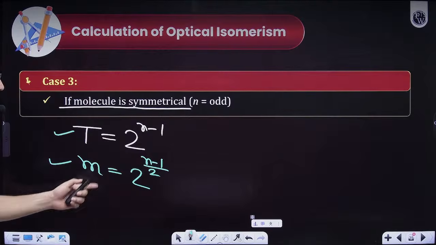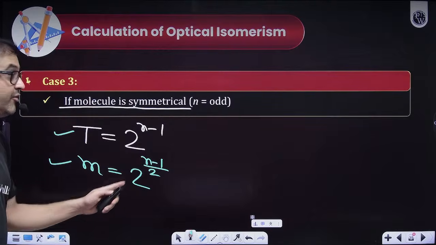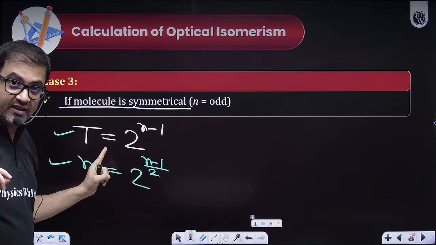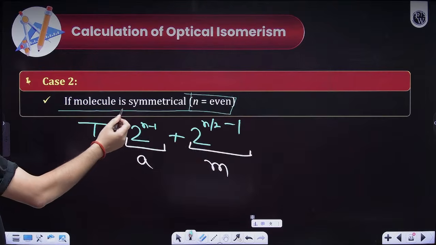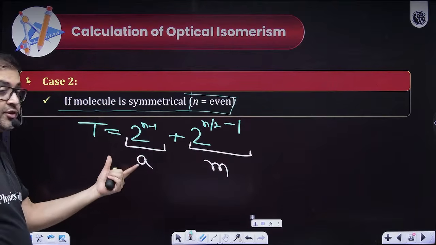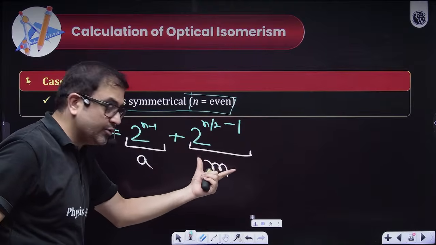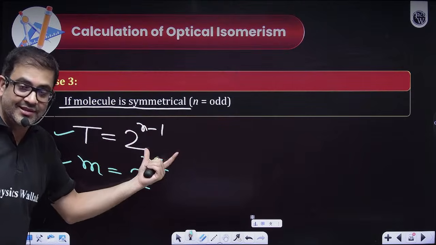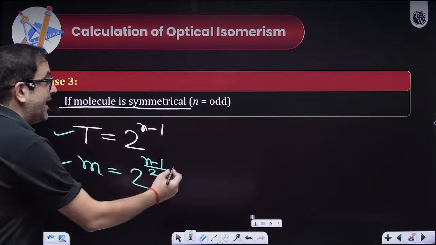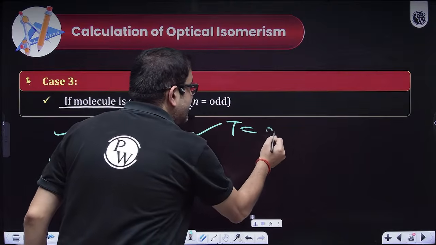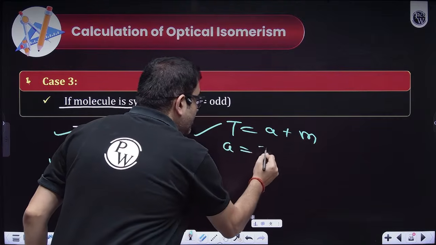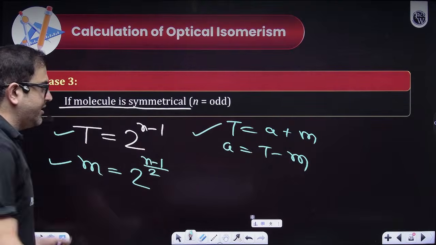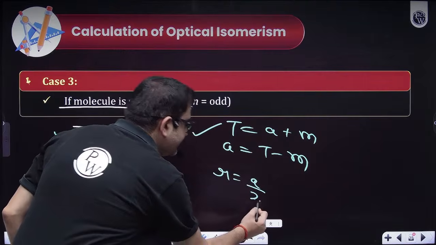But sir, that means this much we have to learn: when n is even, if you add them, you get the total. Remember the general formula: the first was active and the second one was meso. Obviously you add active and meso and then you get the total. Total is this, meso is this. Then what will be active? Total will always be active plus meso, so active will be total minus meso. So total formula is this, meso formula is this. And racemic mixture will always be A by 2.